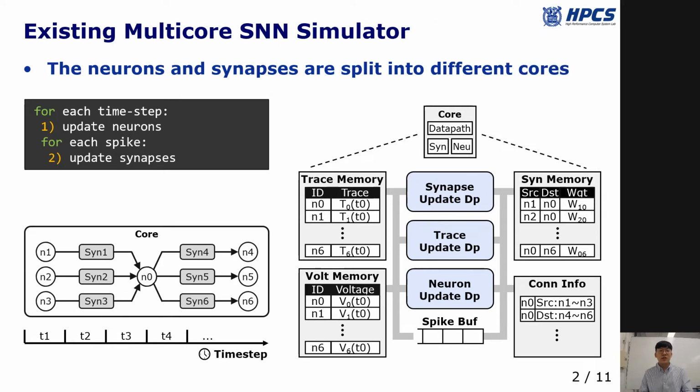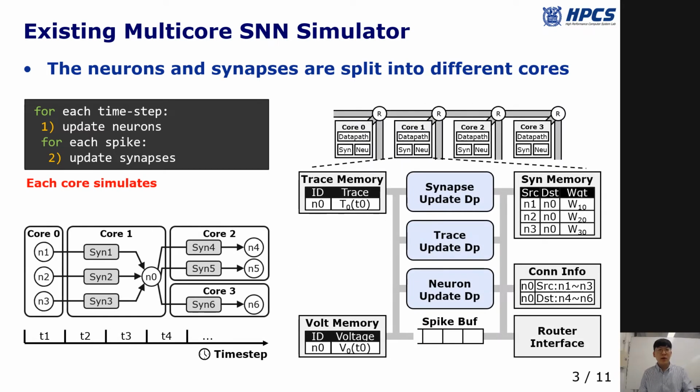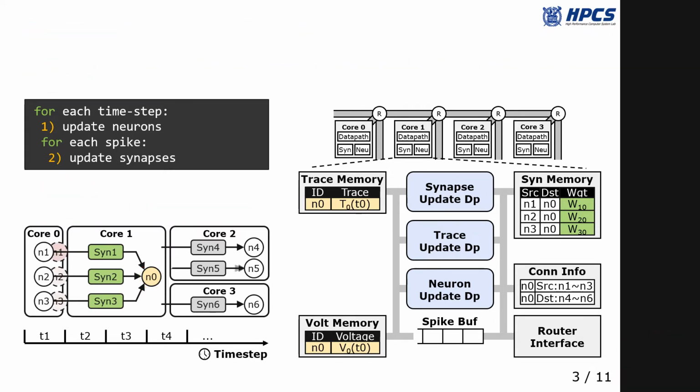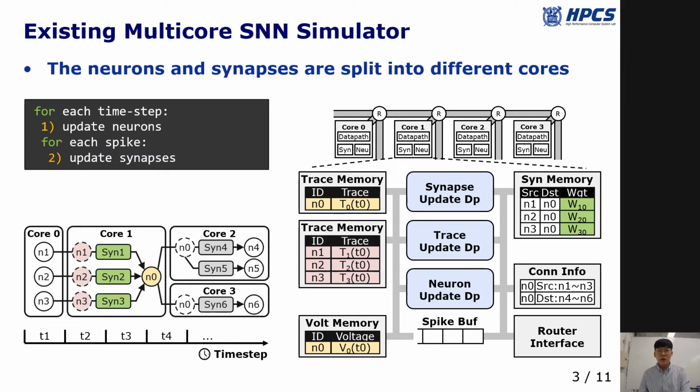To simulate large-scale SNNs, existing simulators adopt a multi-core system to exploit the parallelism. In the multi-core simulator, the neurons and synapses are split into different cores, and each core simulates the dedicated set of neurons and synapses. The learning requires the traces of both source and the destination neurons. Therefore, the cores also keep and update the corresponding traces.